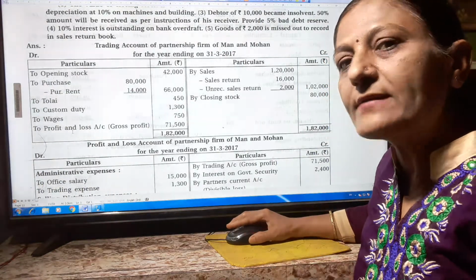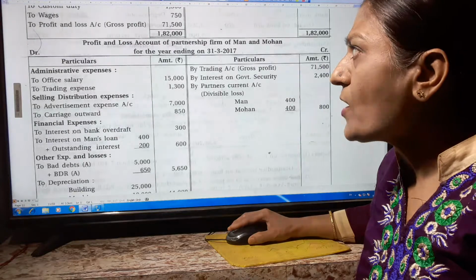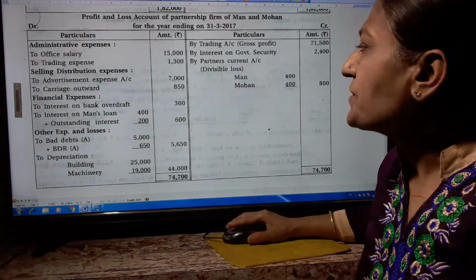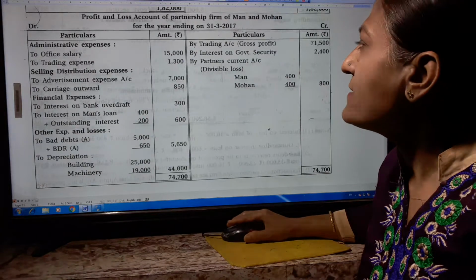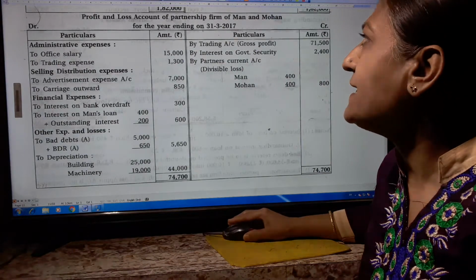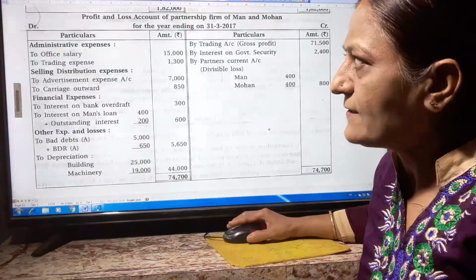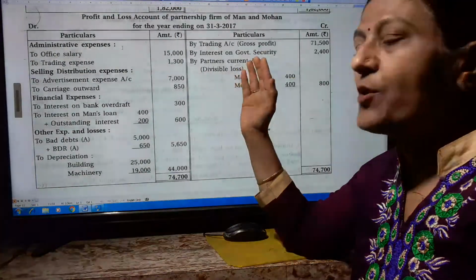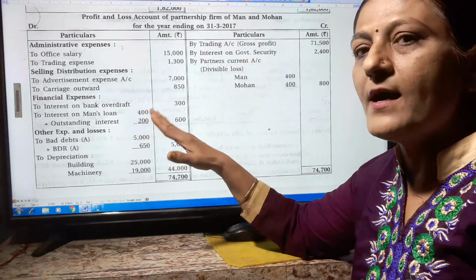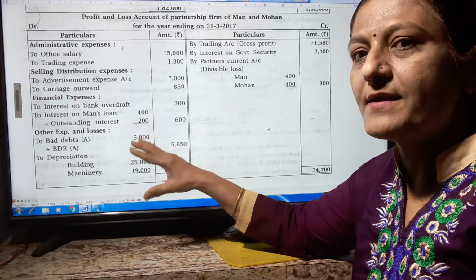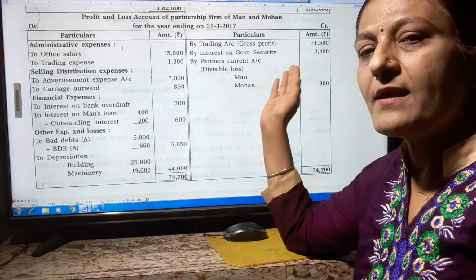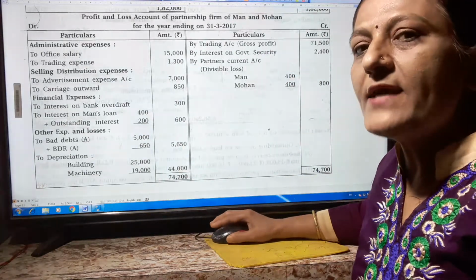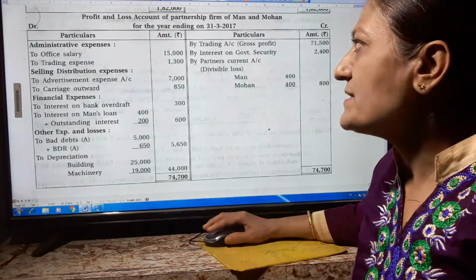So let us prepare the profit and loss account. In the profit and loss account there is a debit side particular amount and a credit side particular amount. Profit and loss account of the partnership firm of Man and Mohan for the year ending 31st March 2017. Administrative expenses. We know that this is a nominal type account, so all the expenses and losses we have to write on the debit side, and all the income and gains on the credit side. So first of all the expenses and losses we write on the debit side.